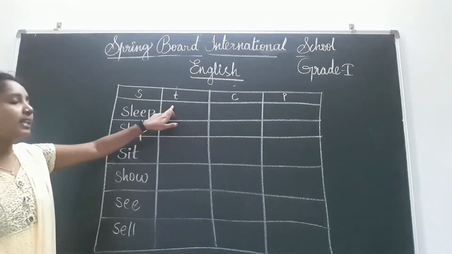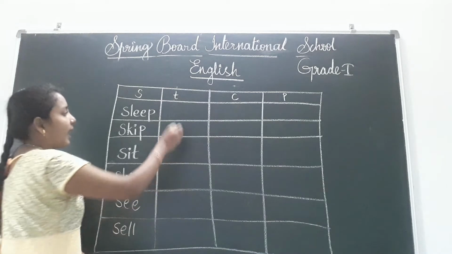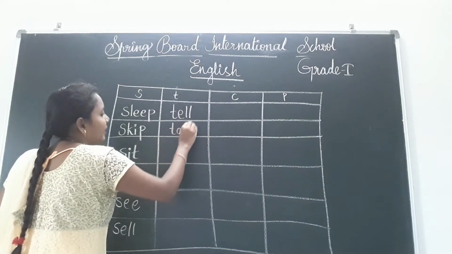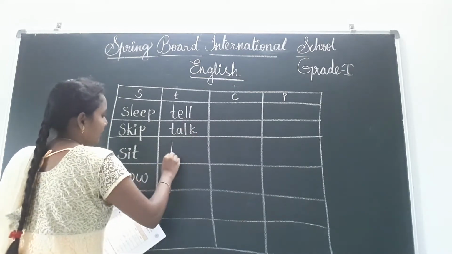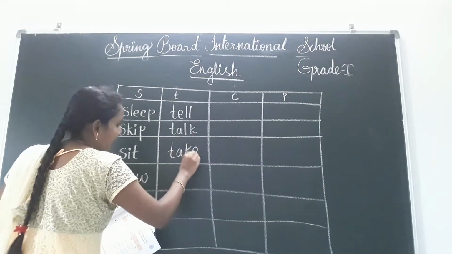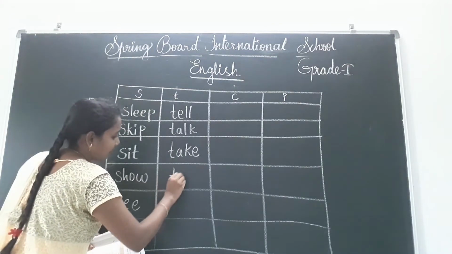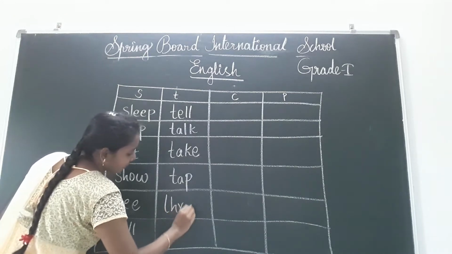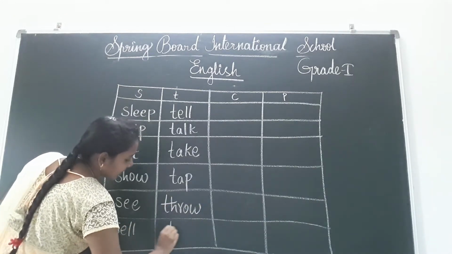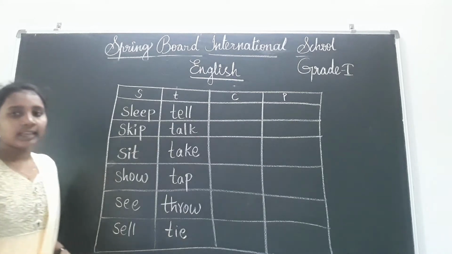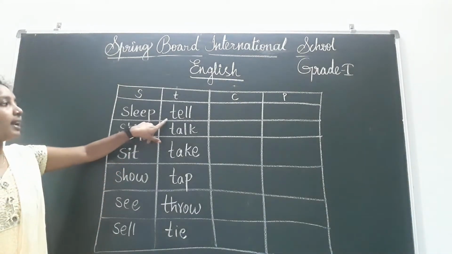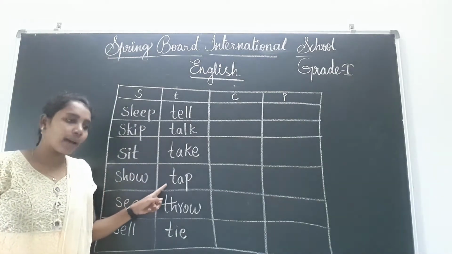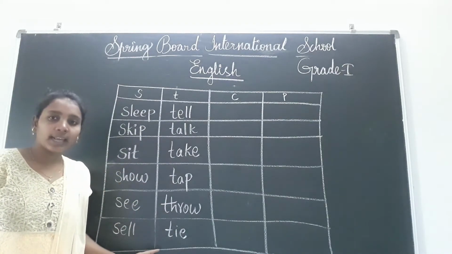And next, T letter. T, tell, T-E-L-L, tell. T-A-L-K, talk. T-A-K-E, take. T-A-P, tap. T-H-R-O-W, throw. T-I-E, tie. Okay, everyone read once again: tell, talk, take, tap, throw, tie.